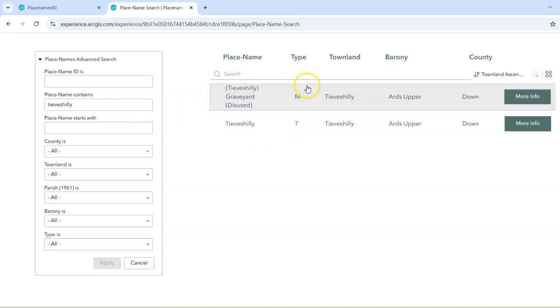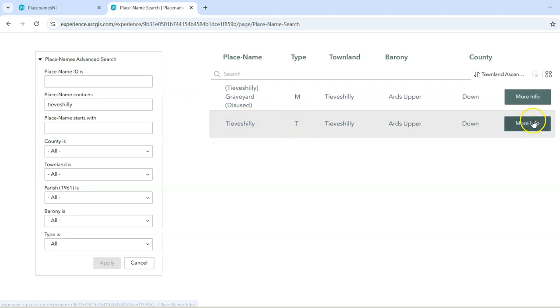You can see here now we have two results. We've got Teves Shilley Graveyard Disused, and that is M for a minor place name. So that's not an official townland name, it's a minor place. And it's in the townland of Teves Shilley, in the barony of Upper Ards, in the county of Down. And then we've got Teves Shilley, the T indicating it as a townland.